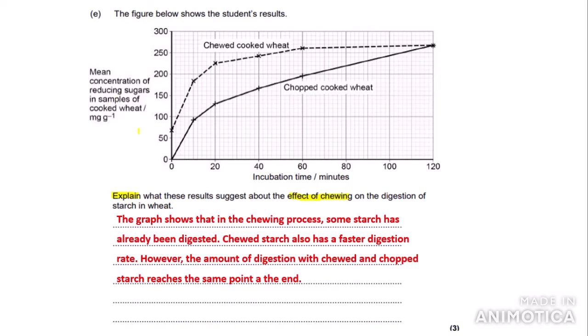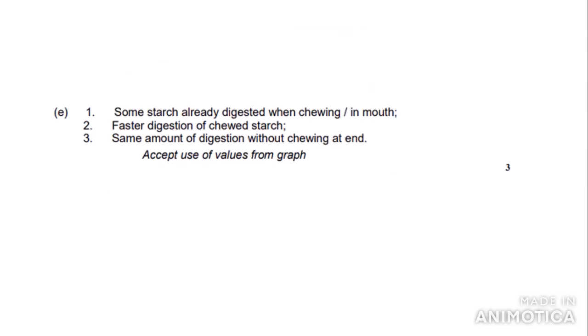Also, the gradient is faster, so we can say that chewed starch also has a faster digestion rate, as the mean concentration of reducing sugars increases more rapidly than chopped cooked wheat. However, at the end of the experiment, so 120 minutes, the mean concentration of reducing sugars reaches the same. So we can put, however, the amount of digestion with chewed and chopped starch reaches the same point at the end of the experiment. Now let's look at the mark scheme.